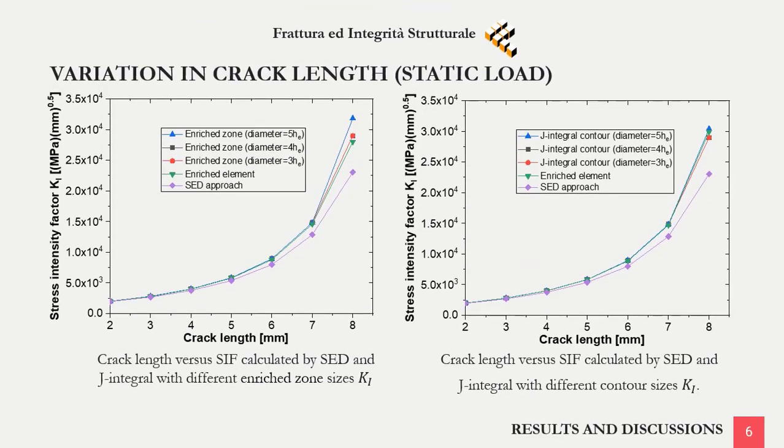In test 1, variation in the crack length under static load, the result obtained shows a proximity between the safe SED and the safe calculated from the J-integral method. Also note the stability of the J-integral method when changing the J-integral contours and fixing the size of the enrichment zone.